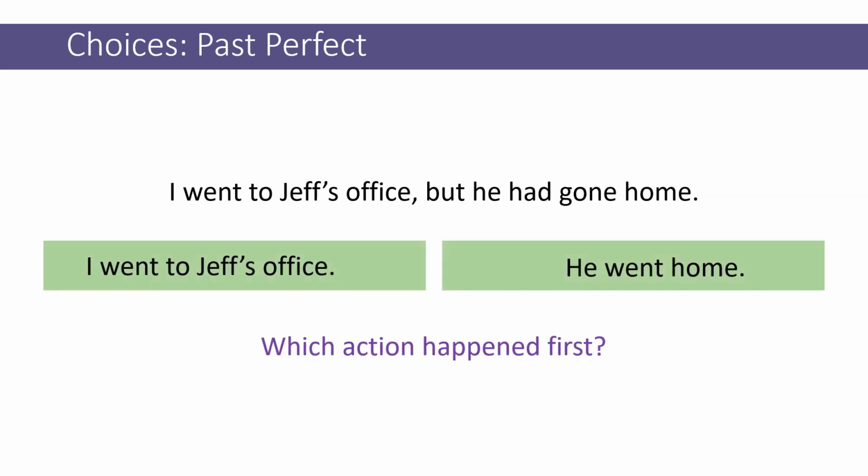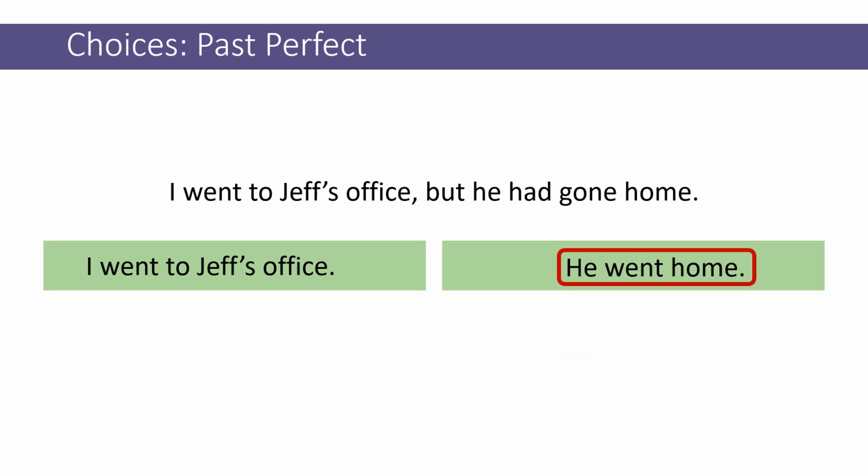Let's take a look at this one. I want to make sure that I'm reading the question right. I went to Jeff's office, but he had gone home. Which one happened first? He went home, right? Had gone is in the past perfect.